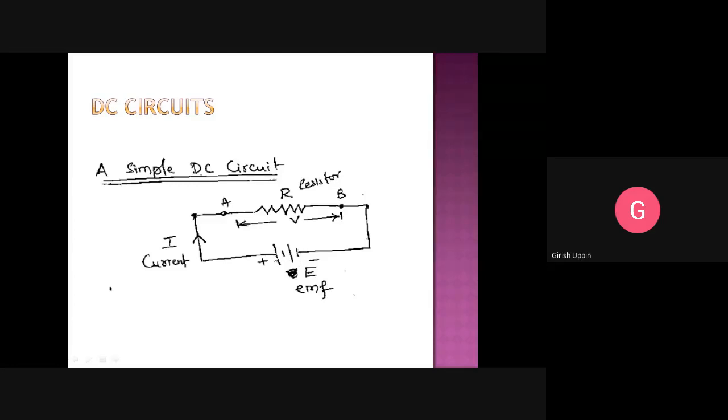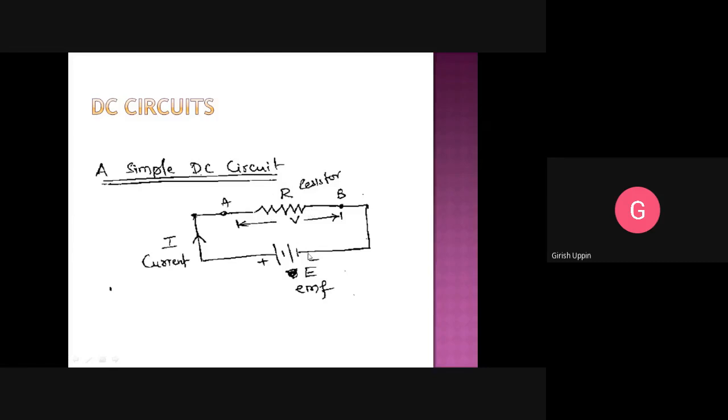So this is the negative terminal and this is the positive terminal, and definitely we know current will flow in this direction. Okay, from here it will go to A, B, and it will come back to the negative plate. So active elements such as voltage source, EMF source, they impart energy to the circuit. So they give energy to the circuit. And on the other hand, the resistor is the passive element. They consume the power.